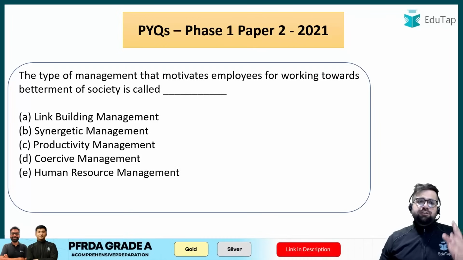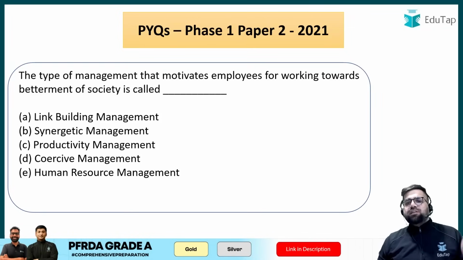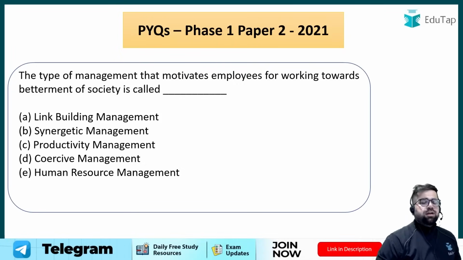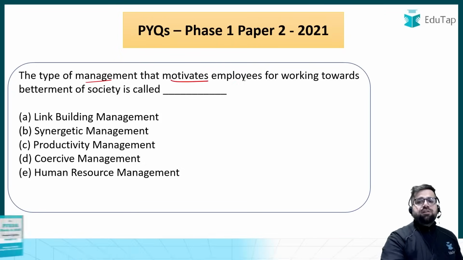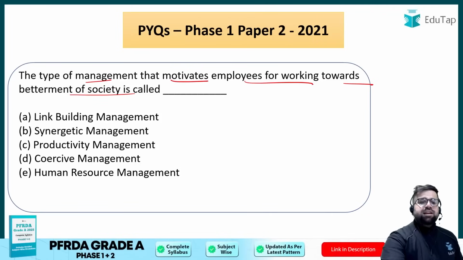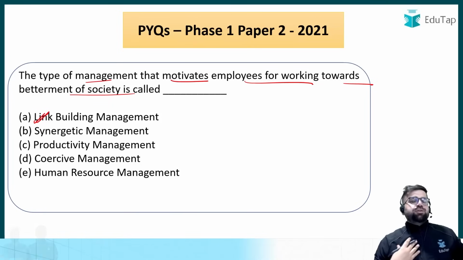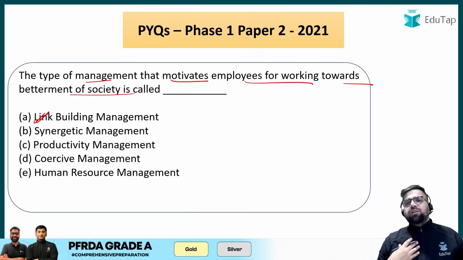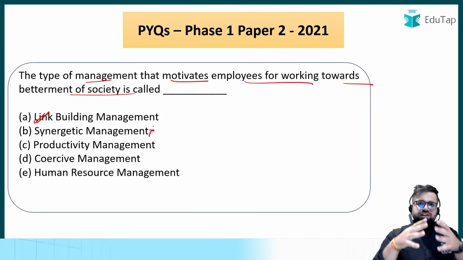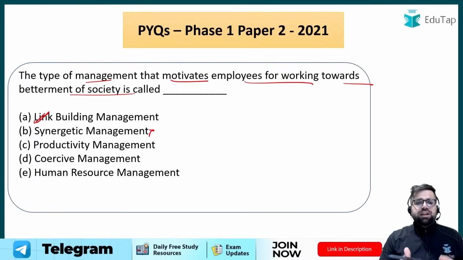Question number whatever it is, the type of management that motivates employee for working towards betterment of society is known as what? The type of management that motivates employee for working towards the betterment of society. Okay, see, it will be link building. Link building means what? That my organization should be able to build certain good links with the society. Synergetic, it comes from the team. Synergy, you need to have a synergy in your team.